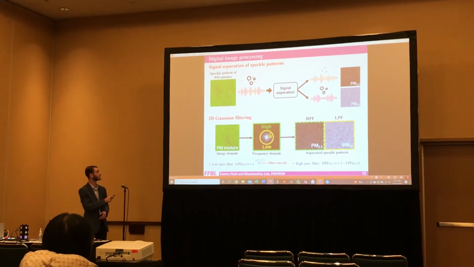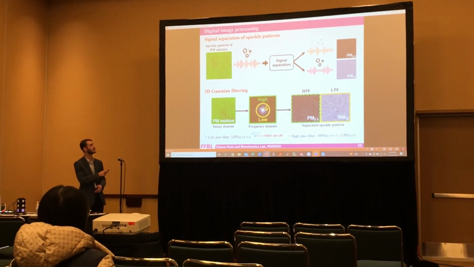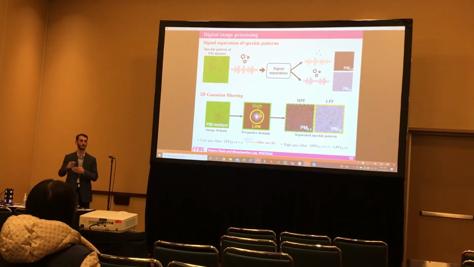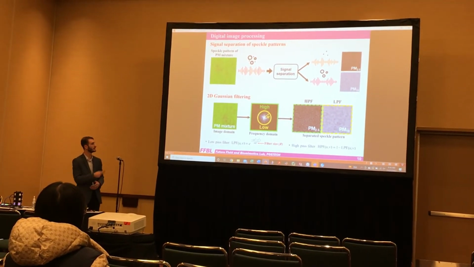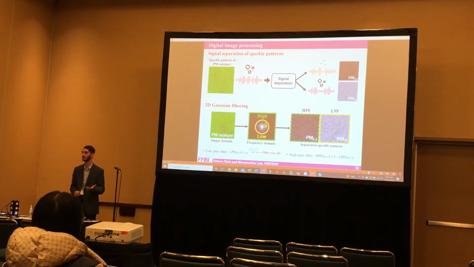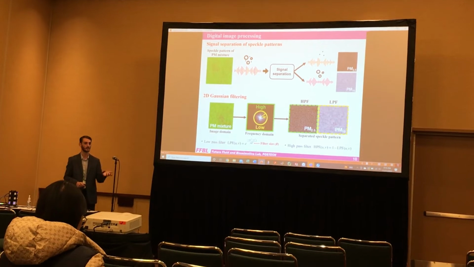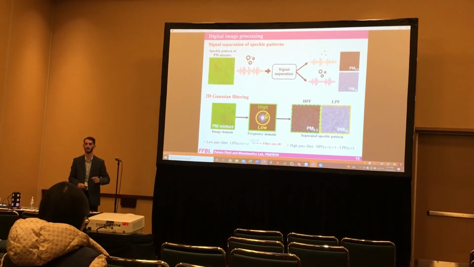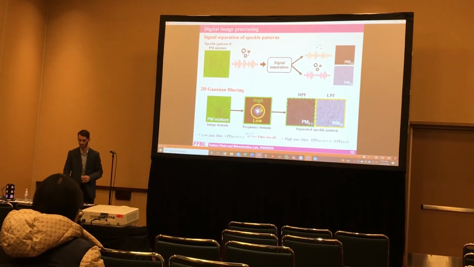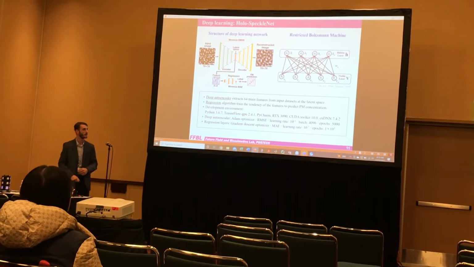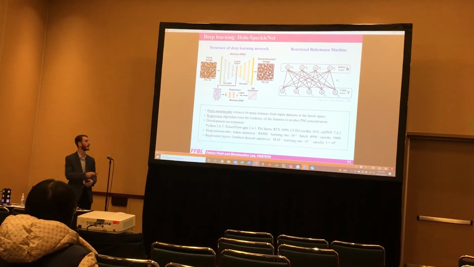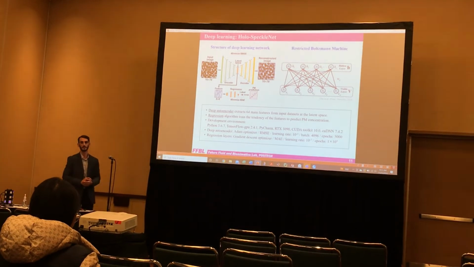So for our raw signals, we need to separate them from the heterogeneous mix of fine and coarse PM into homogeneous signals of just those two elements. The way we did that was a 2D Gaussian spatial filter, where any image that's passed through a high-pass filter can retain just the signal of the fine PM particles, while images passed through a low-pass filter will contain the signal of coarse PM particles. Then those two images, the high-pass and low-pass filtered images, can be passed into our model to produce a prediction.